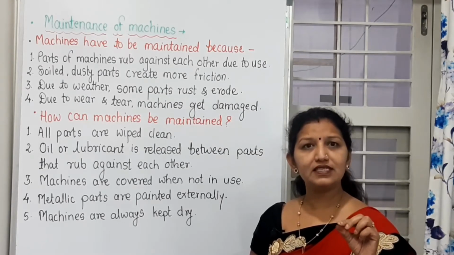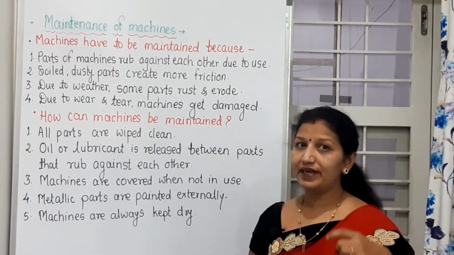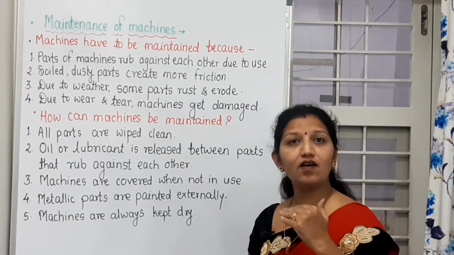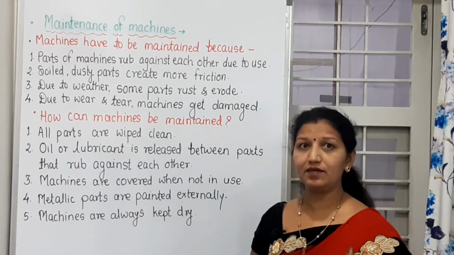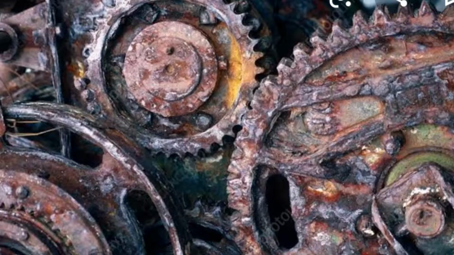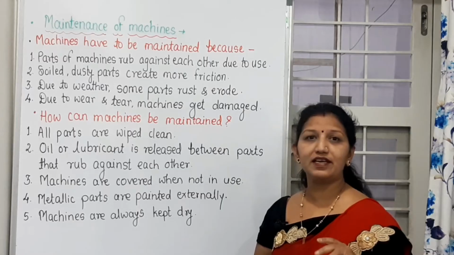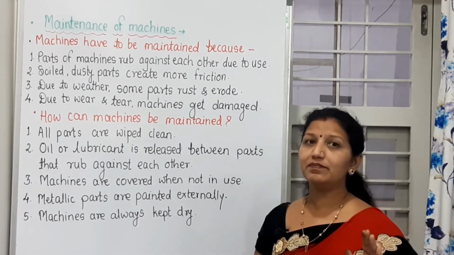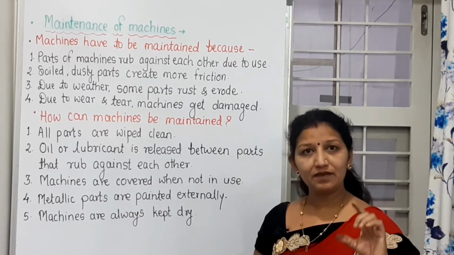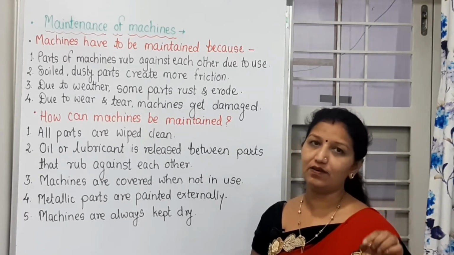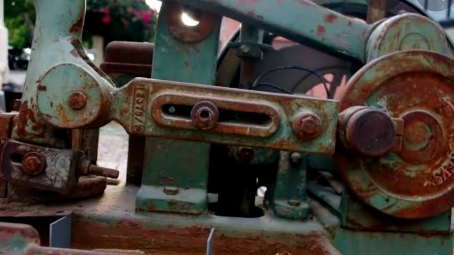Rusting means when metals, iron, come in contact with the oxygen in the air, at that time there is formation of iron oxide, red colored iron oxide. If you see properly, the metallic parts that are exposed to the air become rusted after some days. That means there is the formation of a layer of iron oxide on it, and that is nothing but rusting.